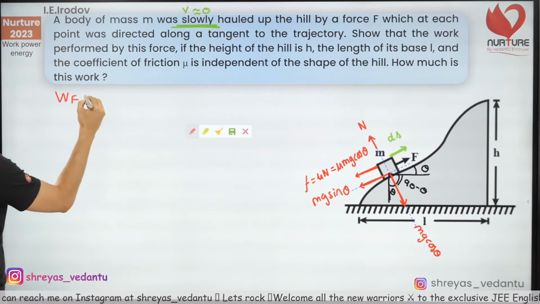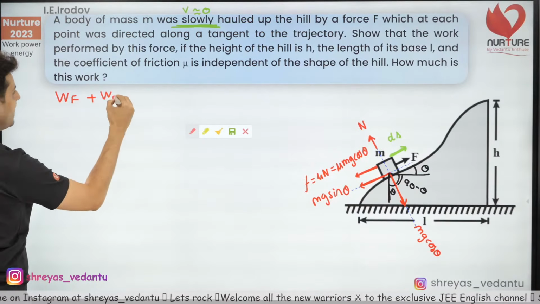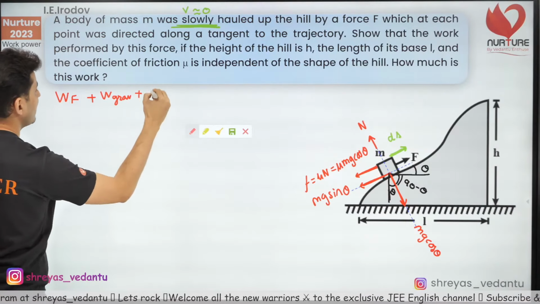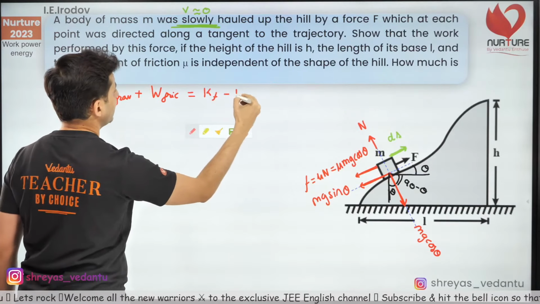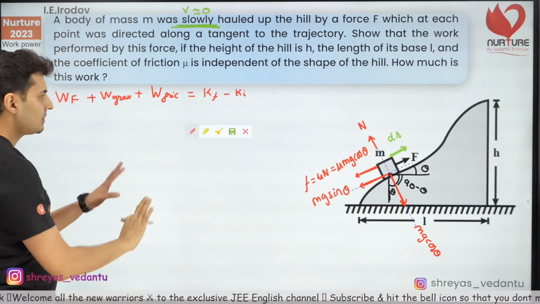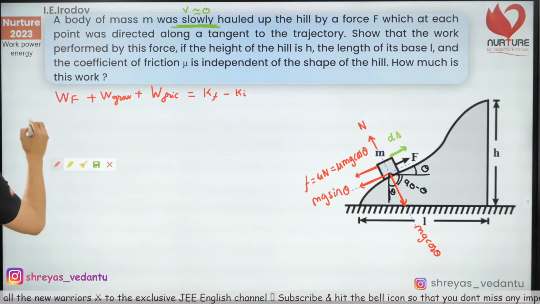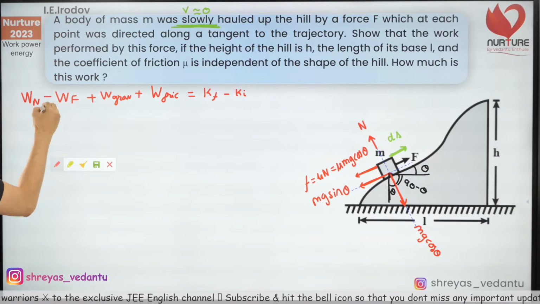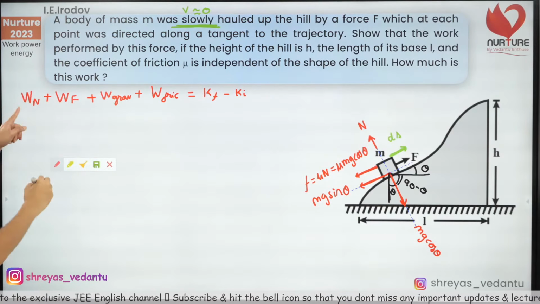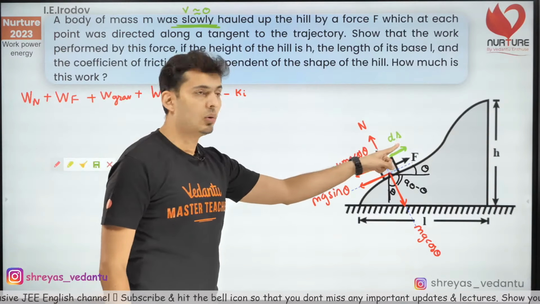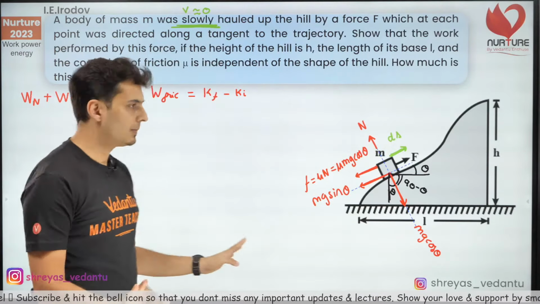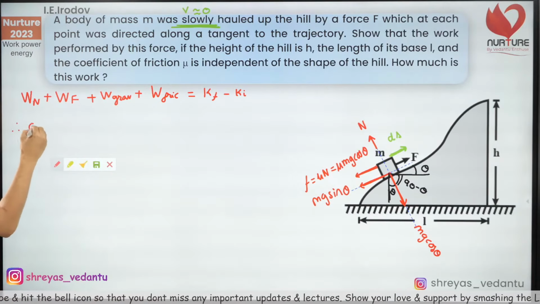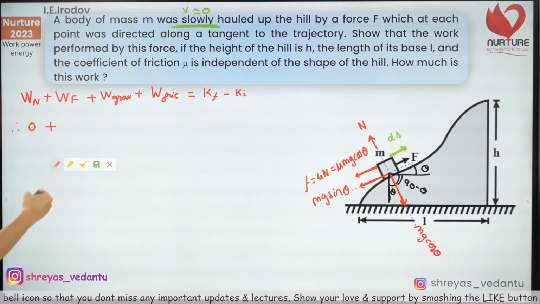Work done by that force plus work done by gravity plus work done by friction is equal to final minus initial kinetic energy. Use the work-kinetic energy theorem. Oh, I missed the work done by normal. Yep, work done by normal as well. Now the best part is normal will not do work. Reason: it's perpendicular to the displacement, as simple as that. So normal has not done any work.